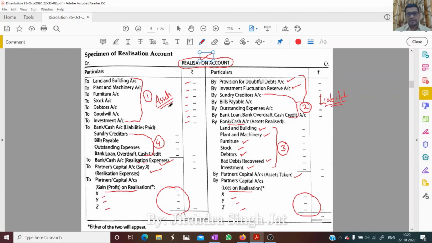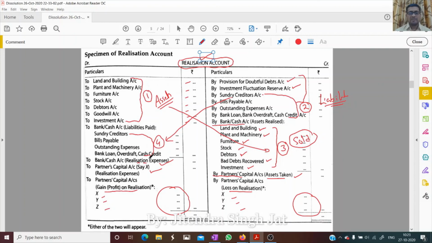Then all these assets are sold. When the assets are sold, it is recorded in the third point by bank or cash. If any partner is taking any asset, then it is also recorded on the credit side. In place of by bank account, we write by partner's capital account. Okay. Then all these liabilities are to be paid off. When all external liabilities are paid, this is the fourth point, to bank. Creditors, bills payable, outstanding, bank loan, these are paid. When actually paid, it is recorded here.